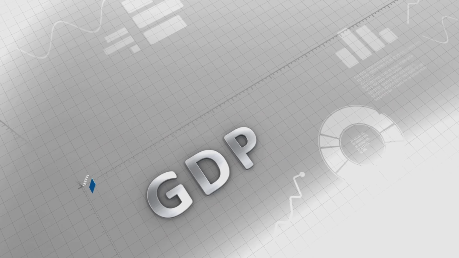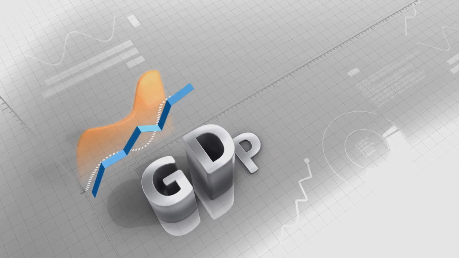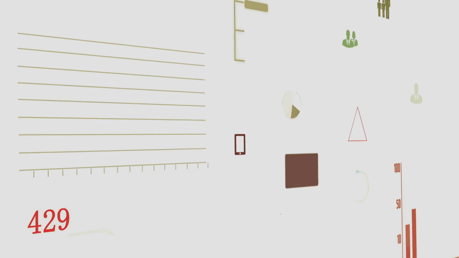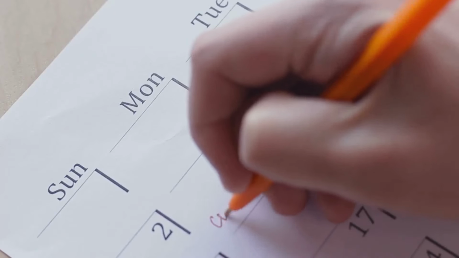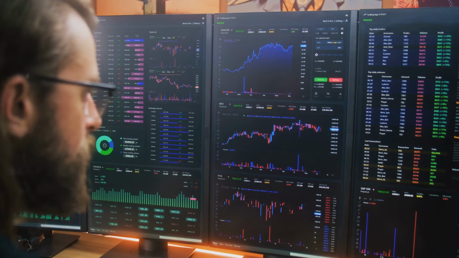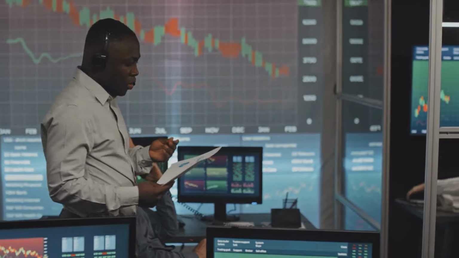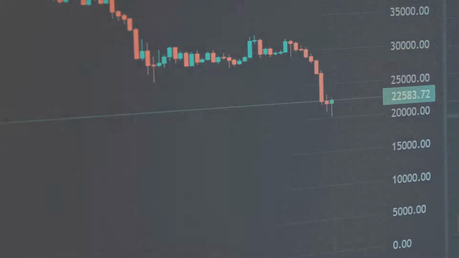The Gross Domestic Product, or GDP, measures a country's total economic output. A growing GDP is a positive sign. These reports are released regularly. Traders use them to understand the bigger picture. They can help you spot potential trading opportunities.